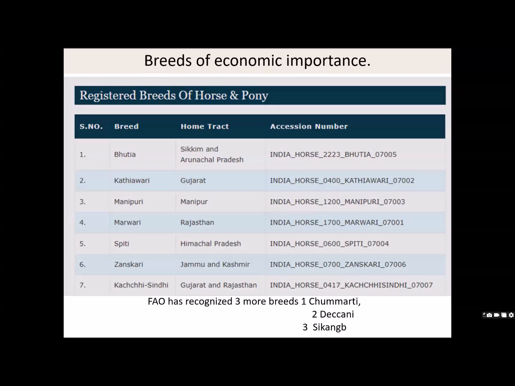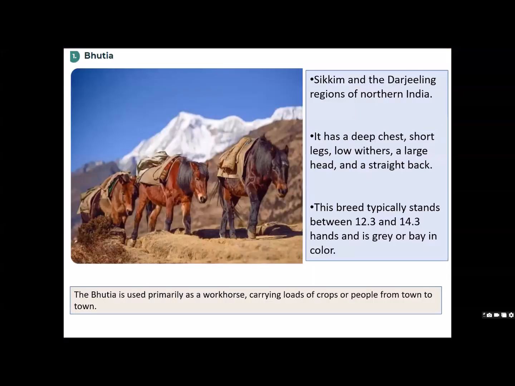So if you get a question in the exam, I am also confused what you can say, give the exact number. So as of now, NBEGRI 7 breeds have been registered: Bhutia, Kathiawadi, Manipuri, Marwadi, Spiti, Zanskari, and Kachchi Sindhi. Okay. However, FAA has recognized 3 more breeds: Chumarti, Deccani, and Sikang. Okay. So which is not yet registered in the NBEGRI. So let us see one by one.